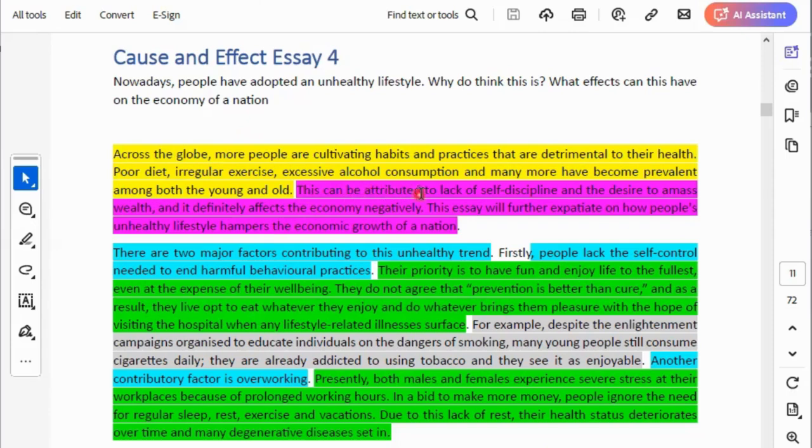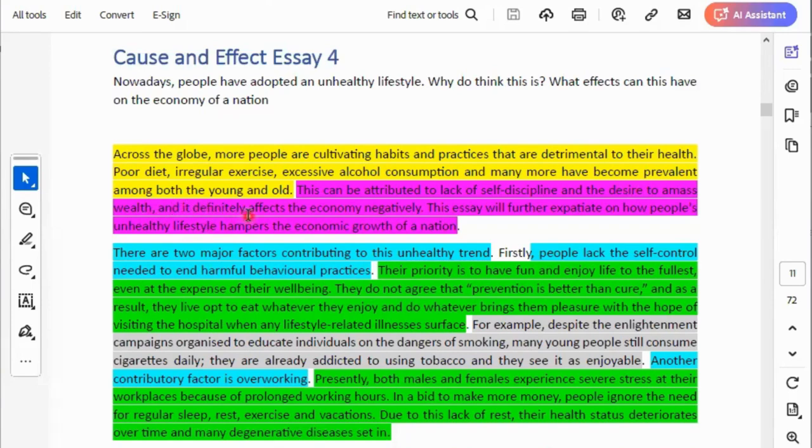This can be attributed to lack of self-discipline. Remember what I said earlier on, that you must mention two causes and two effects. So look at the first cause the person is mentioning. Lack of self-discipline is the cause of this unhealthy lifestyle. Number two, the desire to amass wealth. That's the second cause. Then look at the next point.